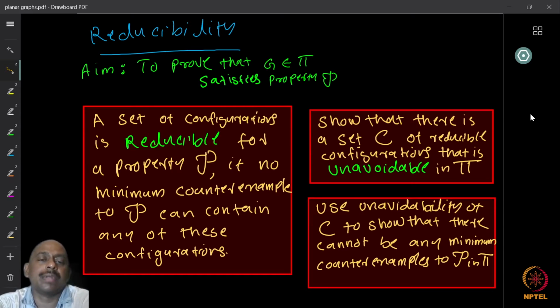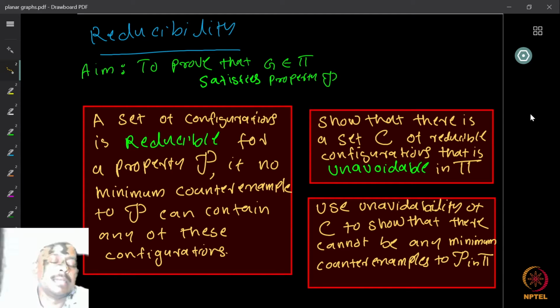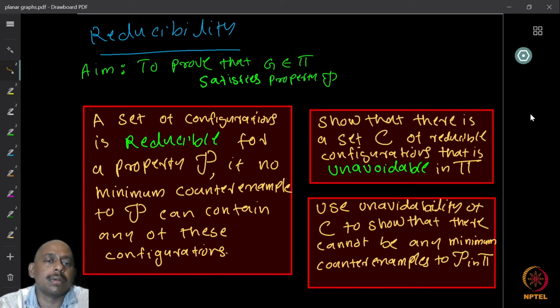Now, if I am looking at a class of graphs, a graph is a counterexample if this graph does not satisfy the property that we are looking at.